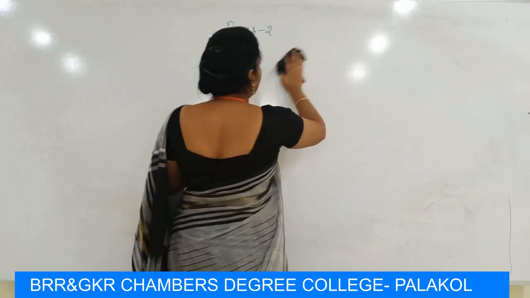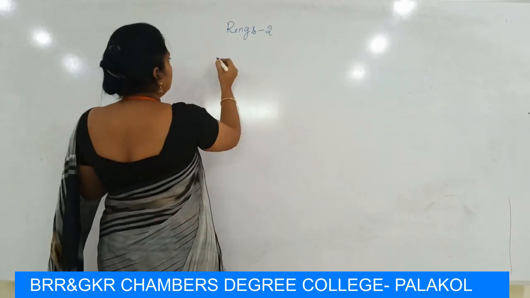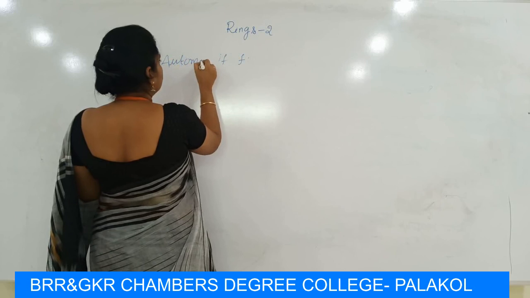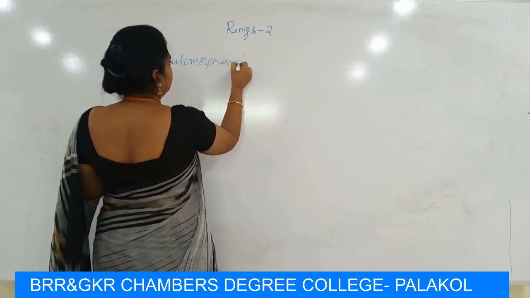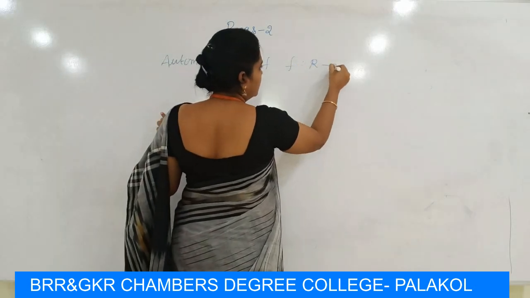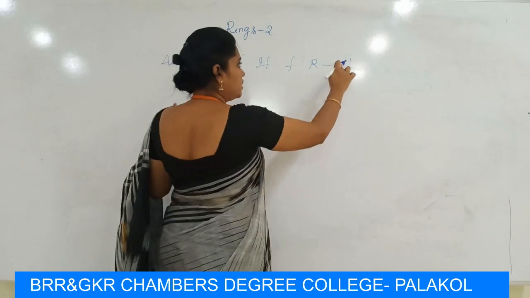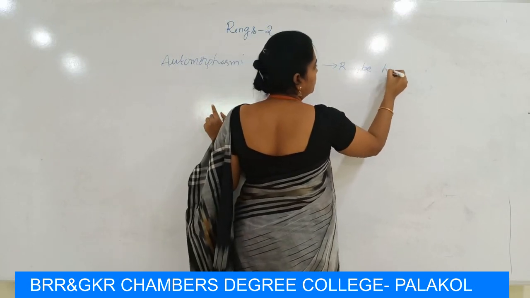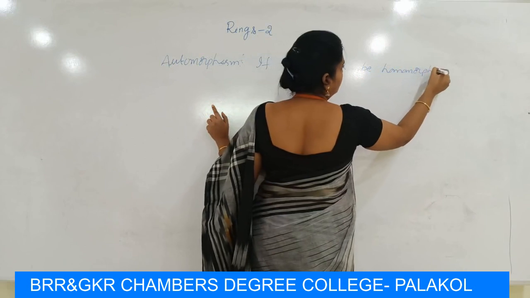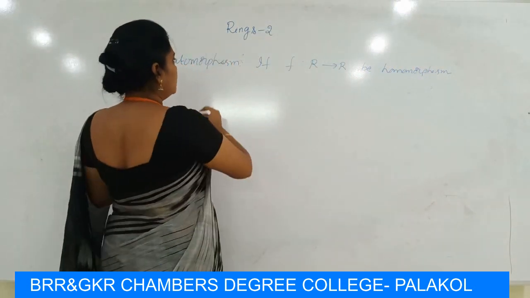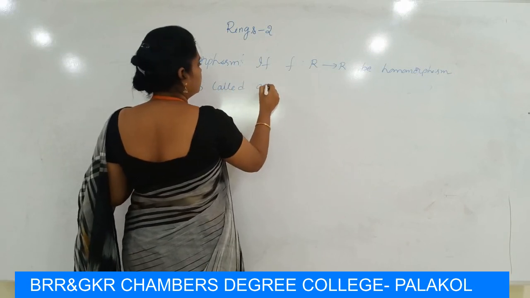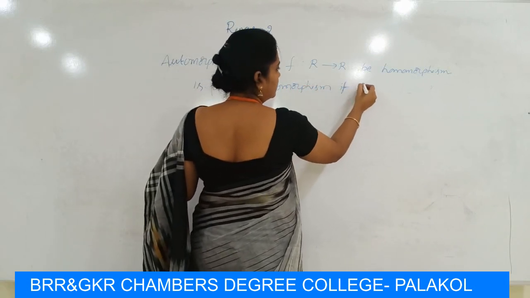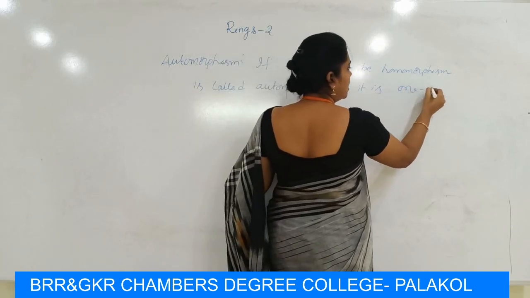Now, automorphism. Automorphism means if f maps R to R itself. If f from R to R is a homomorphism, it is called an automorphism if it is one-one and onto.